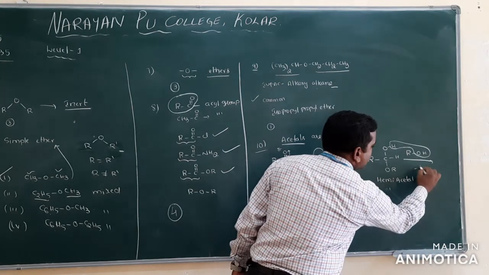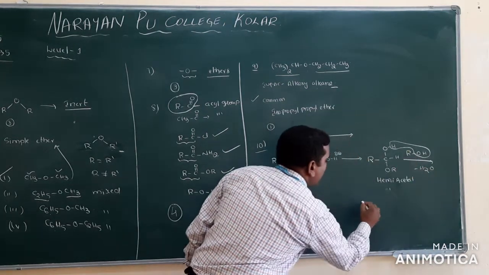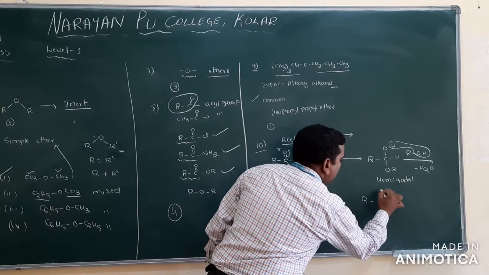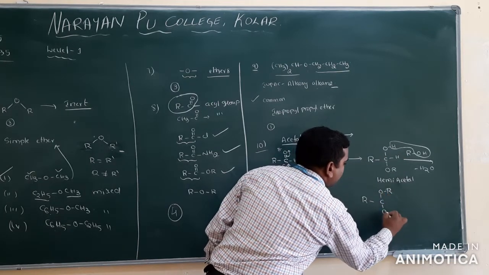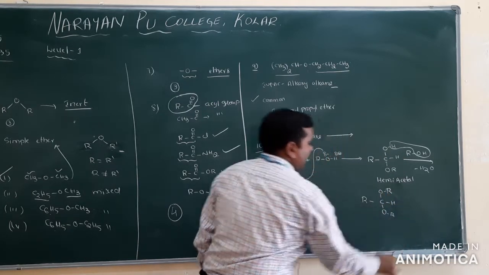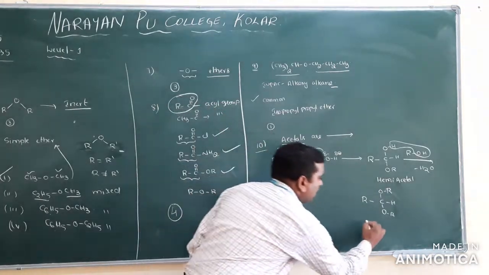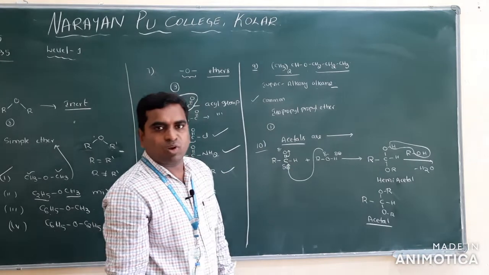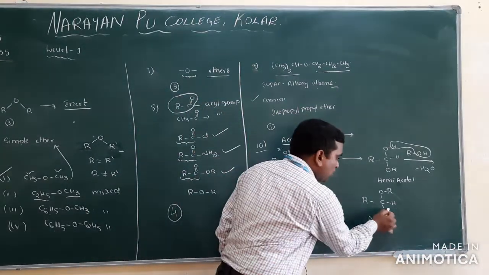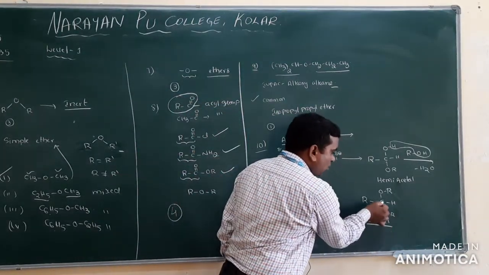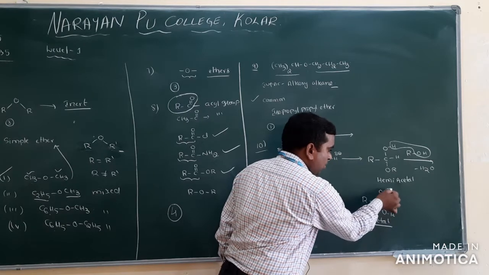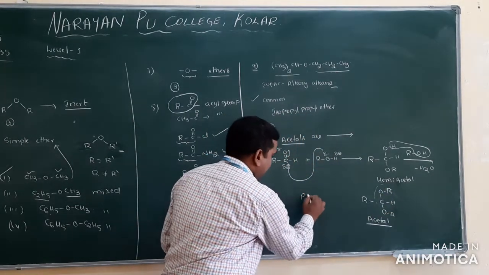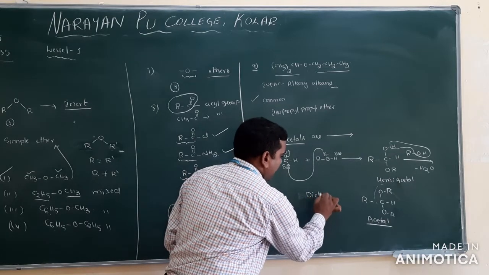So the OH will be removed as what? Water. Then what will we get? R and here OR and OR and H. This we call an acetal. You see now two ether groups are there, ROC, ROC. Two ether groups are there, that we call diethers.